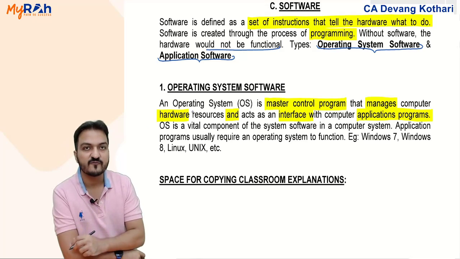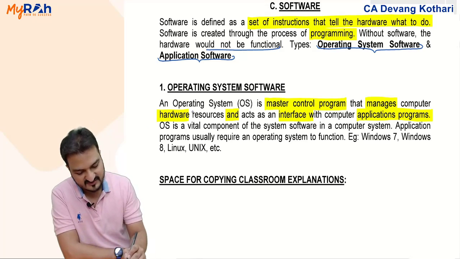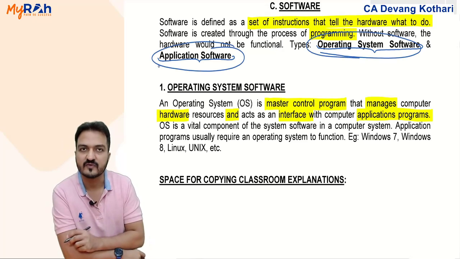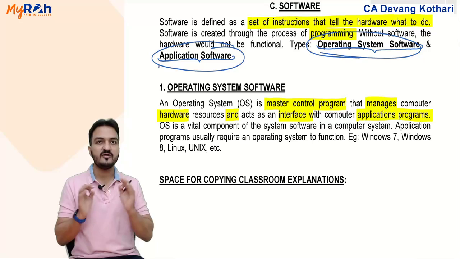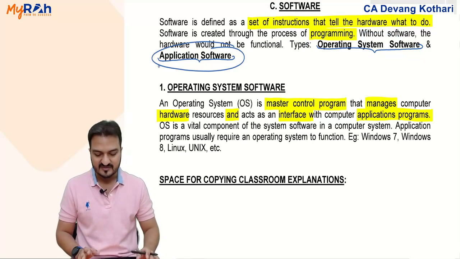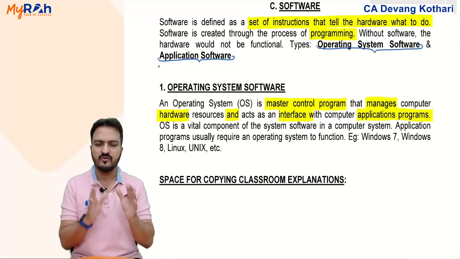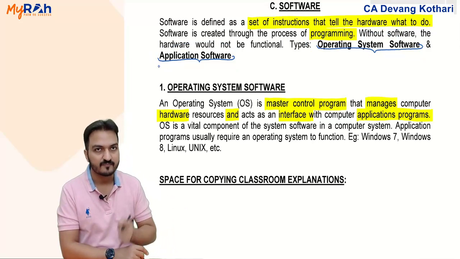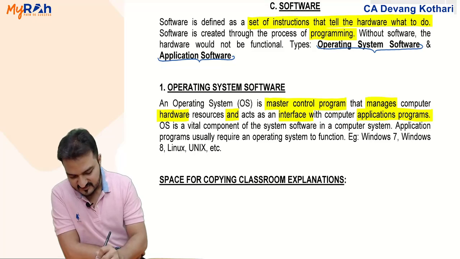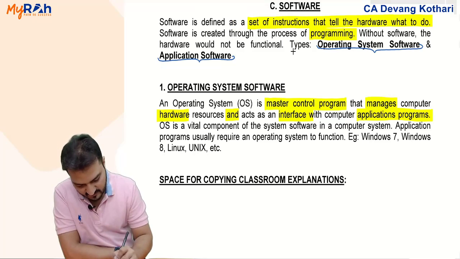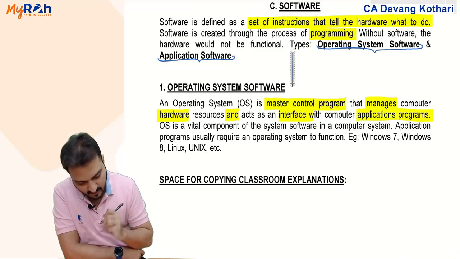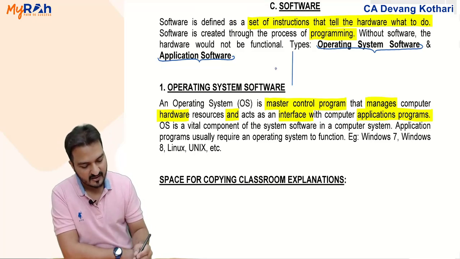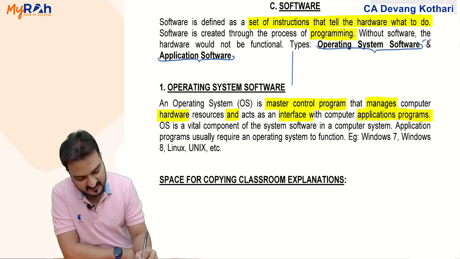Okay? Types of software that we are going to learn are operating system software and application software. Now there are clear differences between both of them. Let us understand that here. First, I'll give you primary differences between both, then I'll give you more details about that. First of all, primary differences. What is operating system software and what is application software? Operating system software, many times in simple words also called as